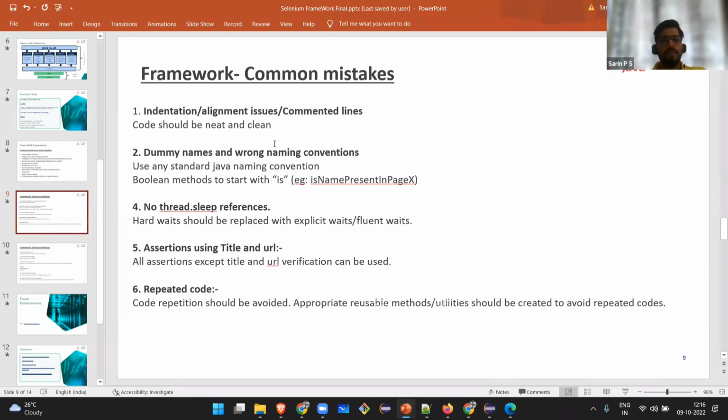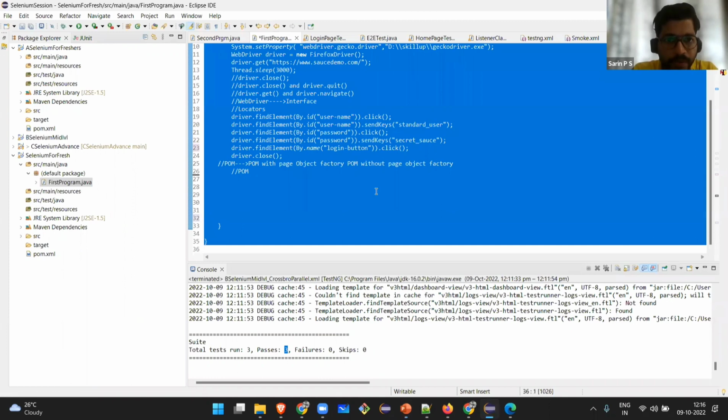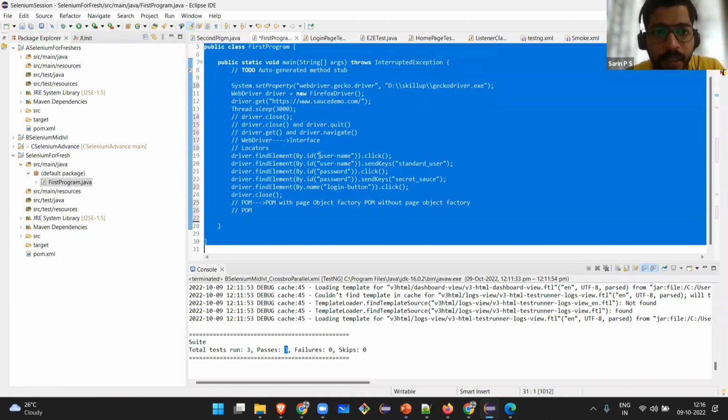Now, framework common mistakes. Whenever you are writing, everything should be neat and clean. Okay, Control A, Control Shift F. You have to format everything. Everything should be aligned, neat and clean. Dummy names, wrong names, nothing should be there.